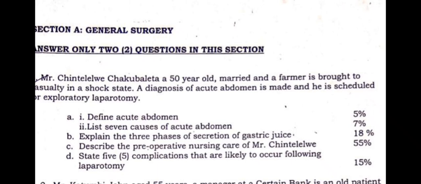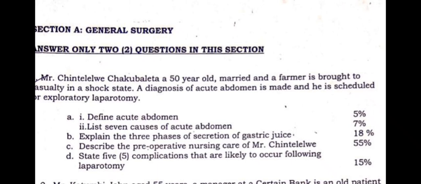Chinterere is experiencing. Apart from that, what could also cause this acute abdomen is what is referred to as peritonitis. So peritonitis is the inflammation of the peritoneum. The peritoneum is basically a layer within the abdomen that covers or protects the abdominal cavities.